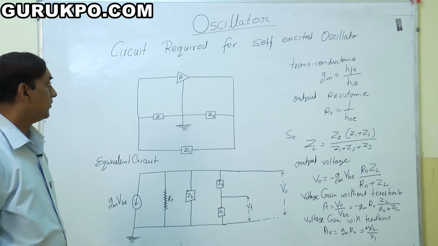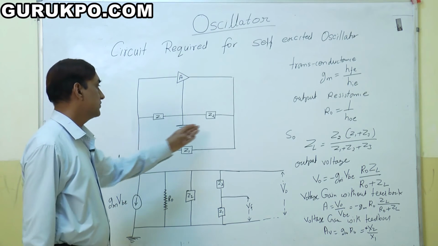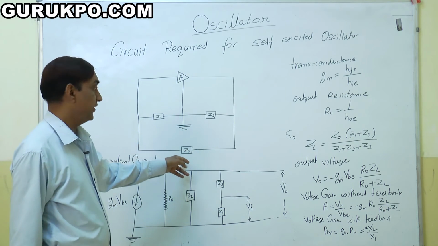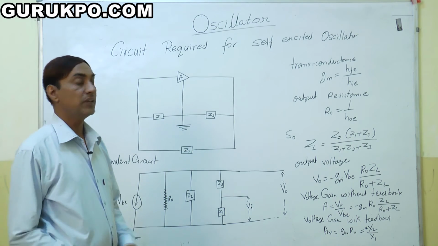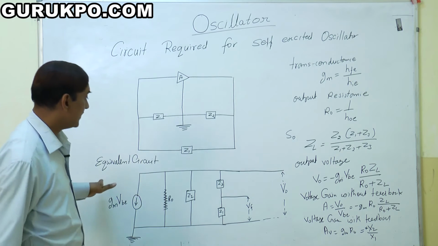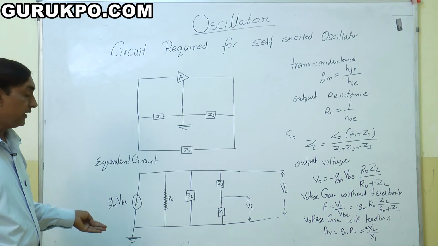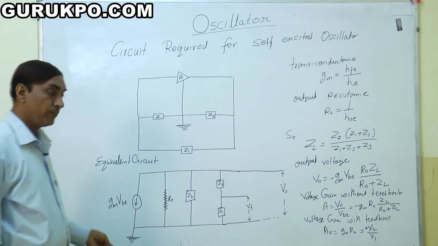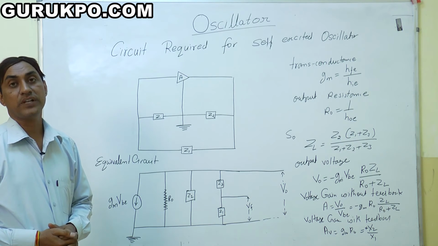This is very clear. We have three impedances Z1, Z2 and Z3. Here A shows the amplifier, which amplifies the signal. So what is the equivalent circuit of that? We can take it from the CE, common emitter, configuration of a transistor.